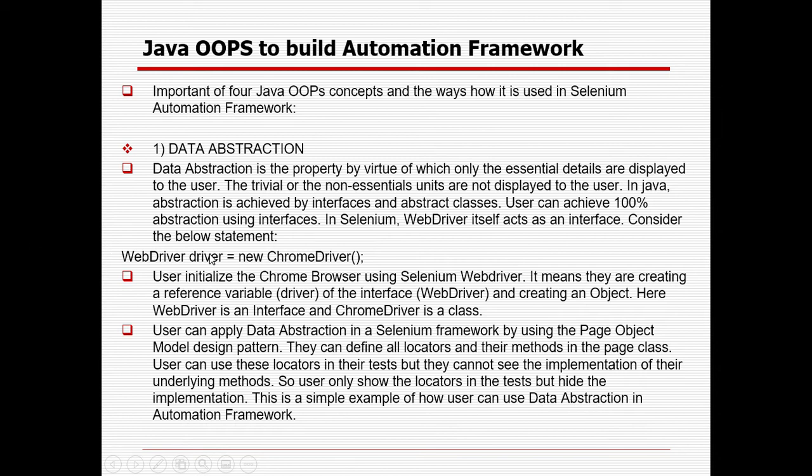So whenever you are creating an object or instance for the driver with the help of the WebDriver interface and the ChromeDriver class, after that you can use all the methods available in WebDriver, but you will not know how they are implemented. Just like a real-time example: you are trying to send a message or mail. You type the recipient and message, but you do not know how the message or mail is getting sent, yet you can use that functionality. So that is data abstraction and that is the implementation in the framework.